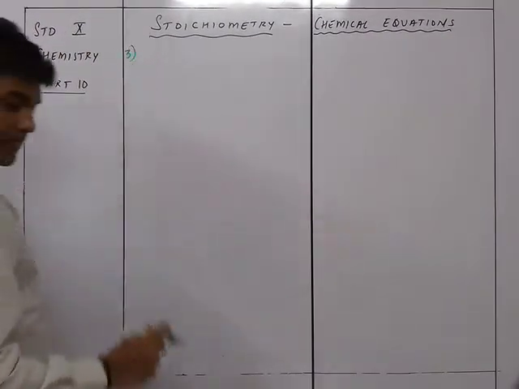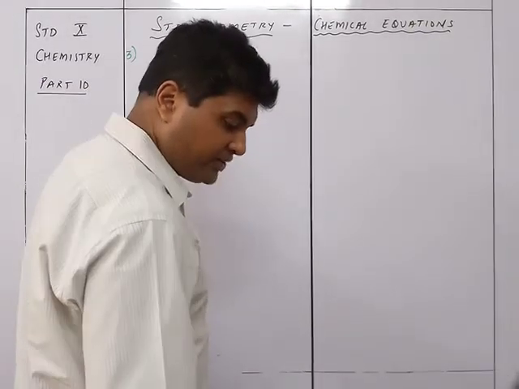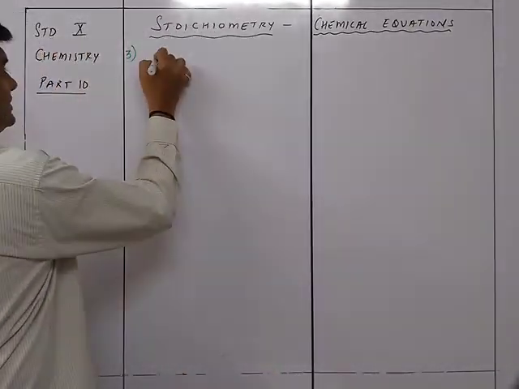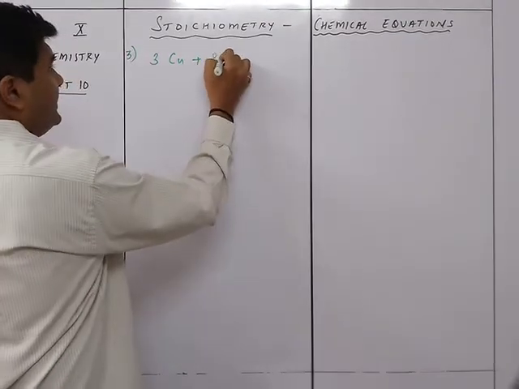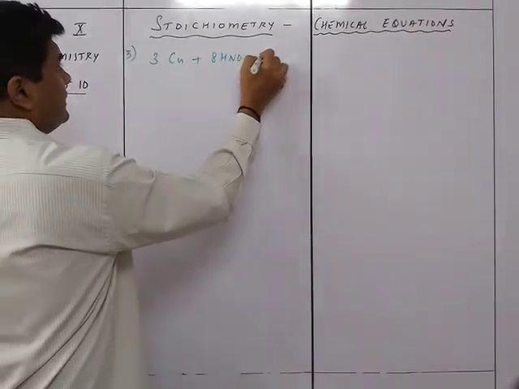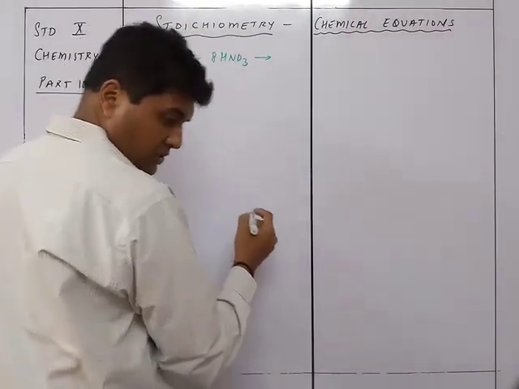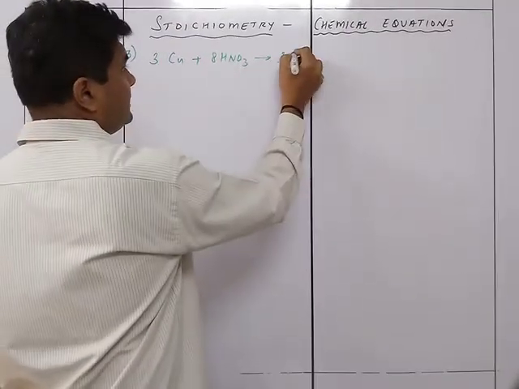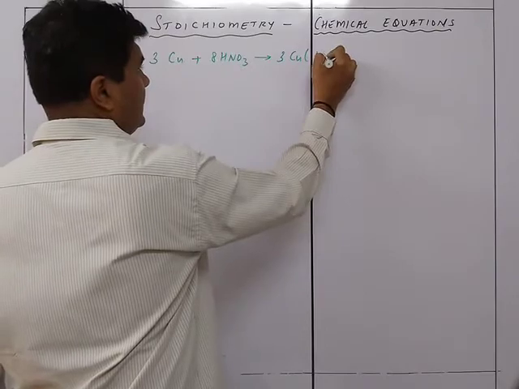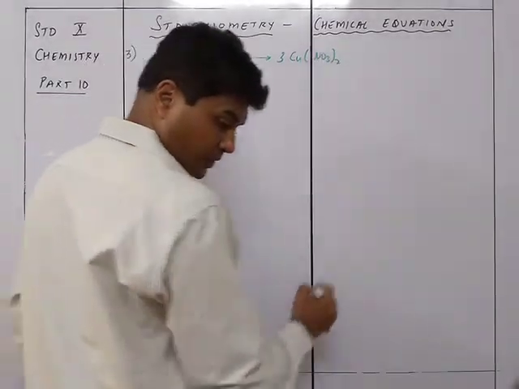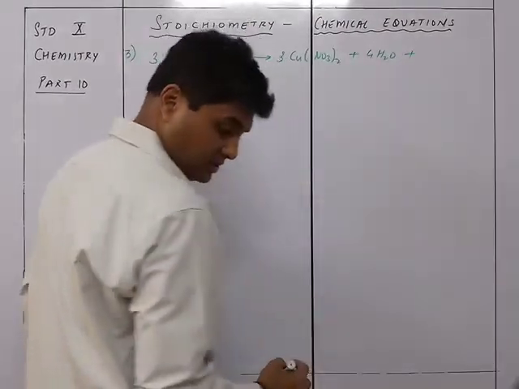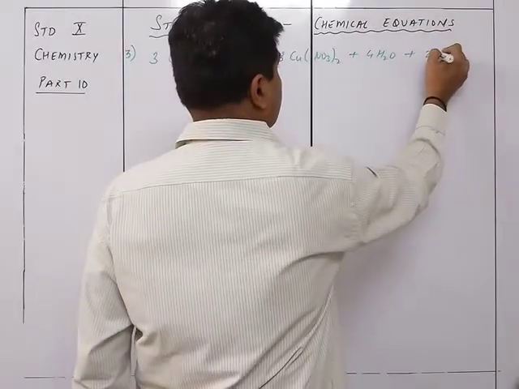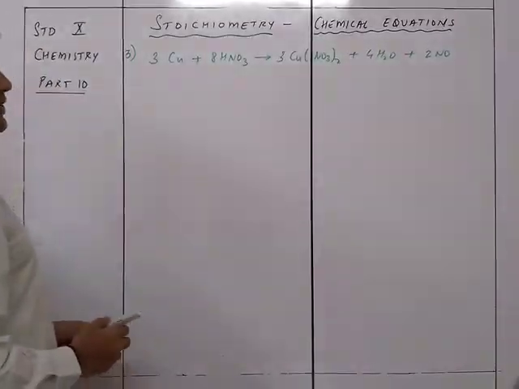Sum number 3: an equation is given to you. So it's 3Cu plus 8HNO3 gives you 3Cu(NO3)2 plus 4H2O plus 2NO. That's the equation given to you.